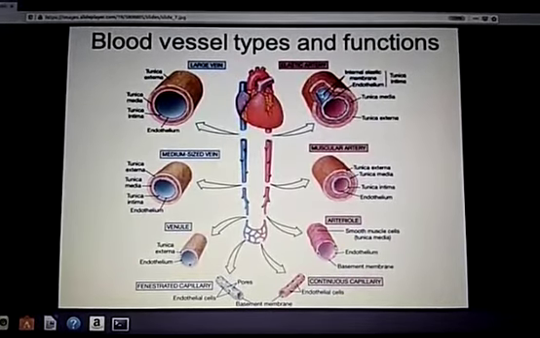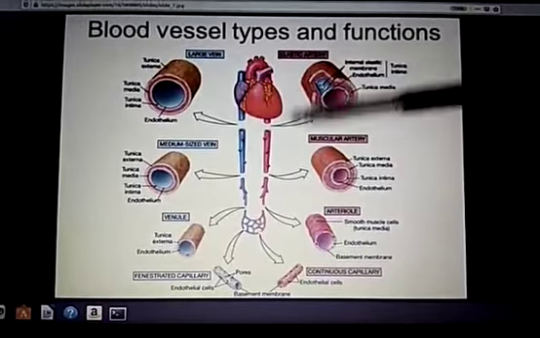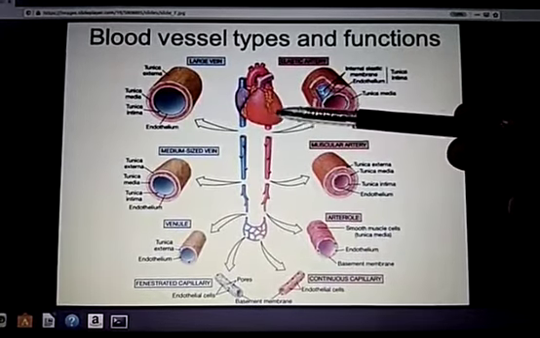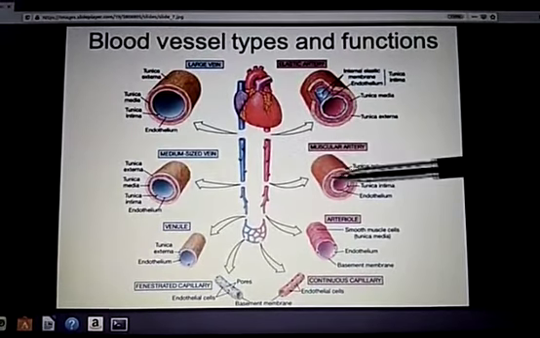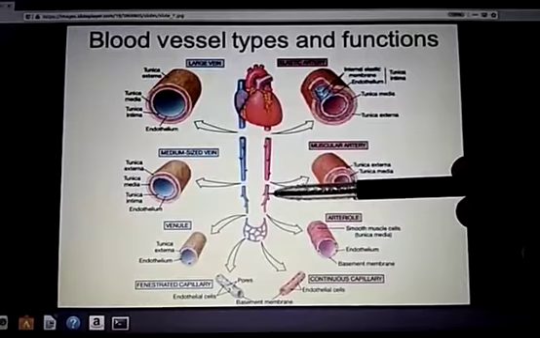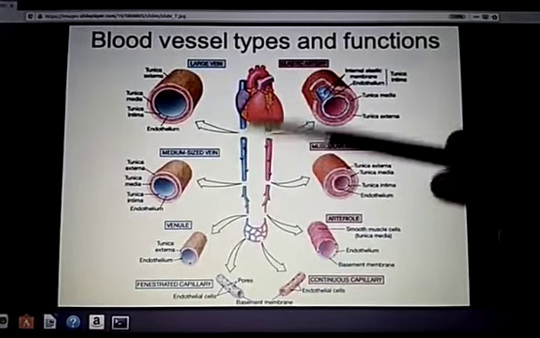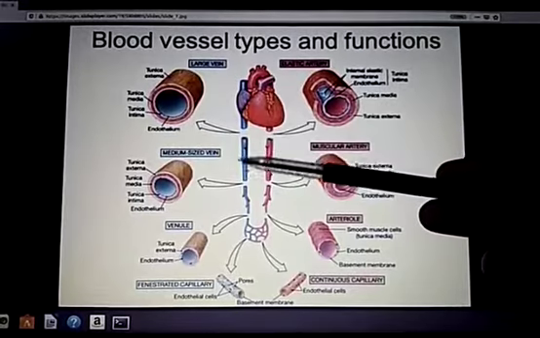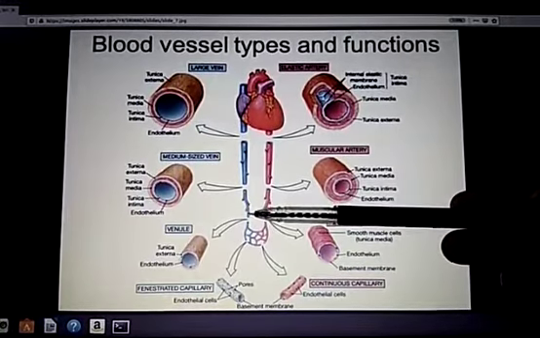Now let us take a look at the overall figure of blood circulation through blood vessels. See, artery, usually elastic artery, branches into muscular artery, and muscular artery further branches into arterioles. Similarly, large vein branches into medium sized vein, and this also branches into venules.